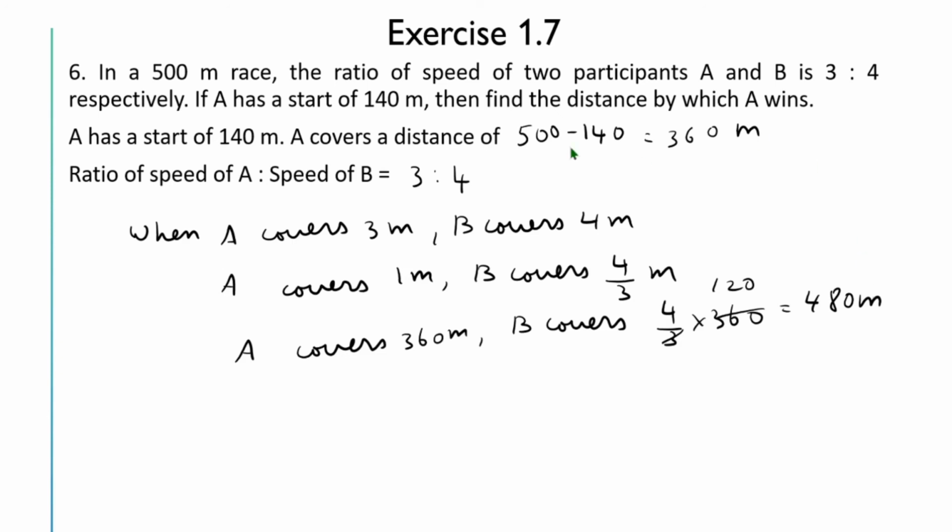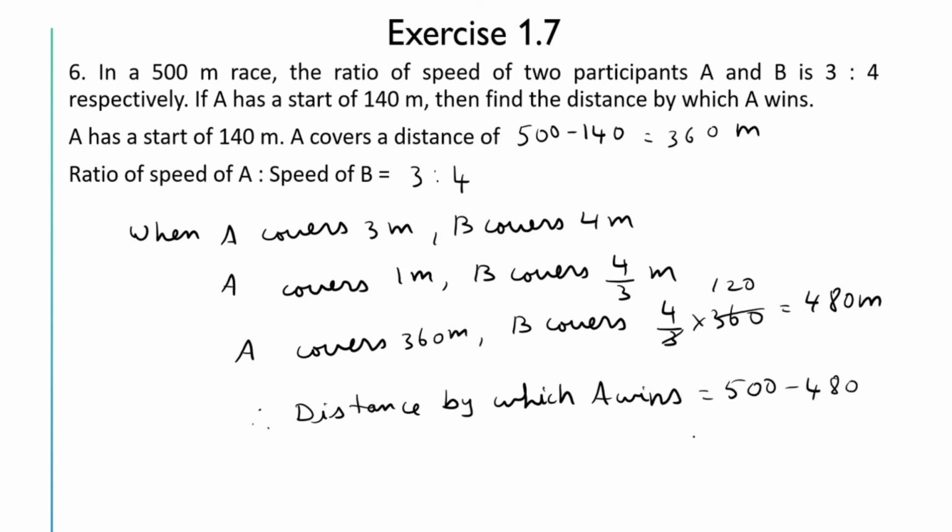So we have to find the distance by which A wins. So the distance by which A wins will be 500 minus 480. That is 20. Therefore the distance by which A wins is equal to 500 minus 480, which is equal to 20 meters. So this is the answer.